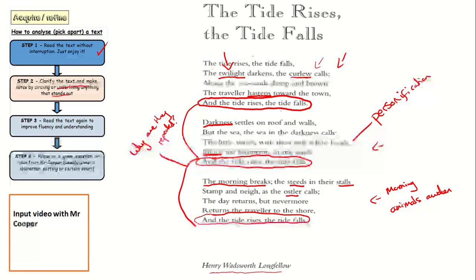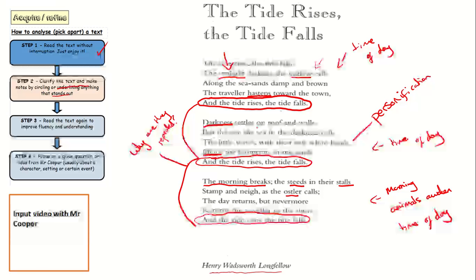So in all three, we've also got a time of day. So all of these are a time of day. We've got a time of day there, a time of day in this verse, and in this one we've got a time of day which we've worked out is morning. Now, you might work out what twilight means. There's enough there. So, not as much necessarily to read and to analyse, but still things to analyse. Just from this video, I've now worked out that each verse is some sort of time of day.